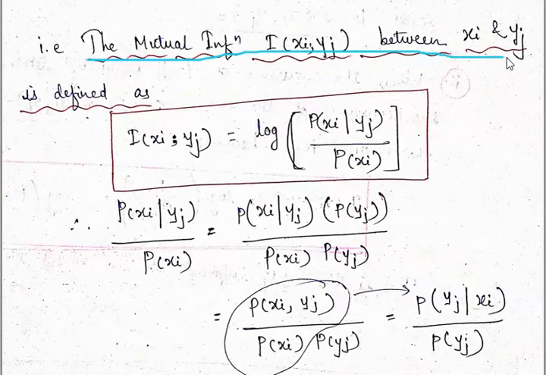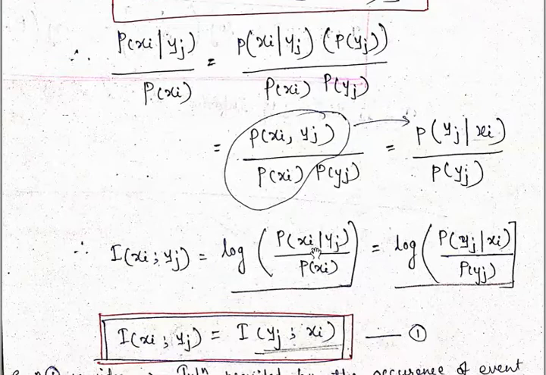The mutual information I(xi, yj) between xi and yj is defined as I(xi, yj) equals log of p of xi given yj divided by p of xi. So this is the simple expression to define mutual information, formula-wise.